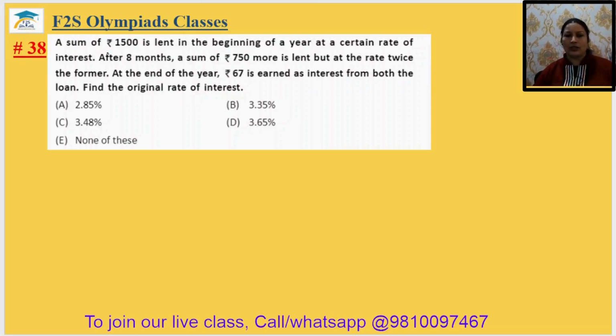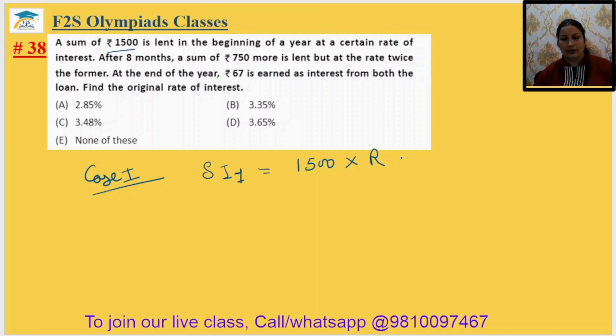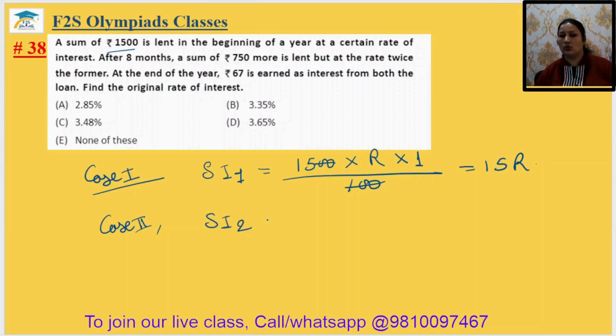ठीक है, तो देखो in the case 1 is when principal is 1500, so simple interest will be your, I'm just writing it, simple interest 1, it will be your principal 1500 with some rate. Suppose rate is R for 1 year, so 1 by 100, so it is your 15R. ठीक है. Now case 2 after 8 months, so simple interest 2 will be for this money.